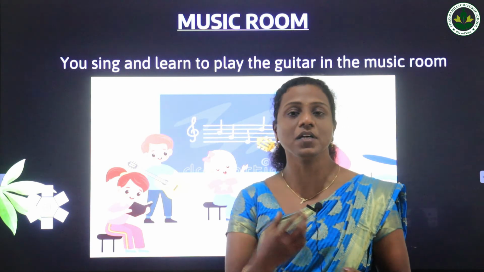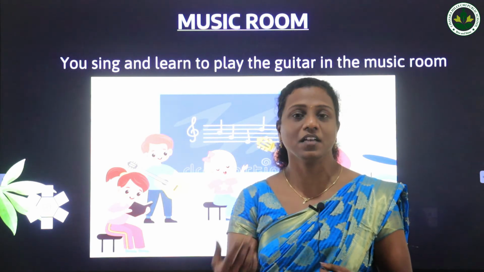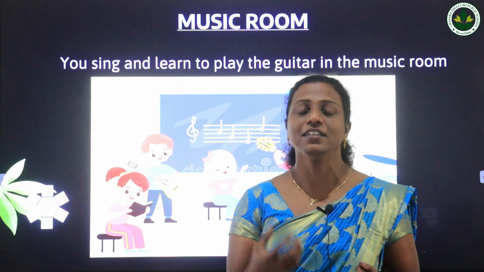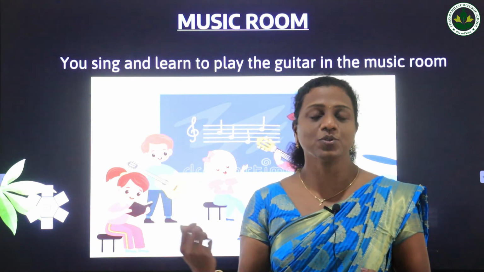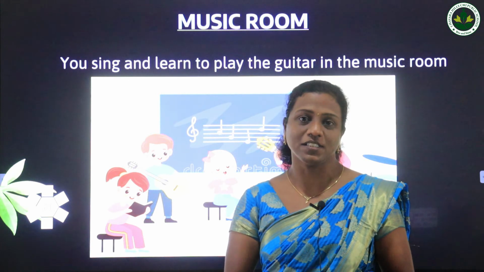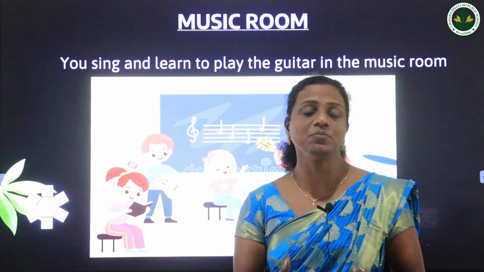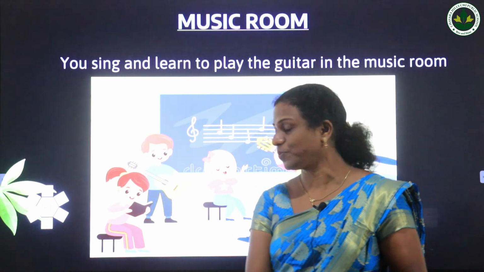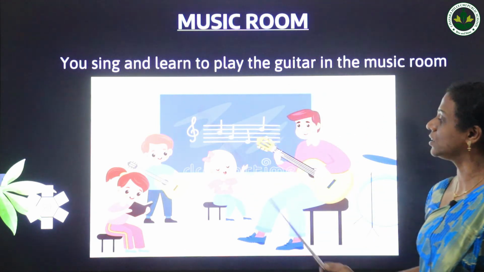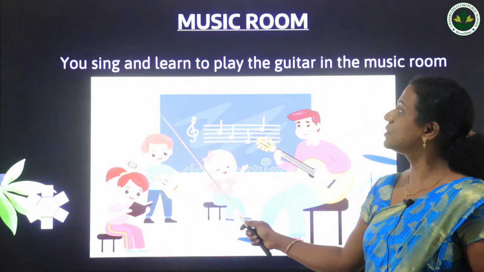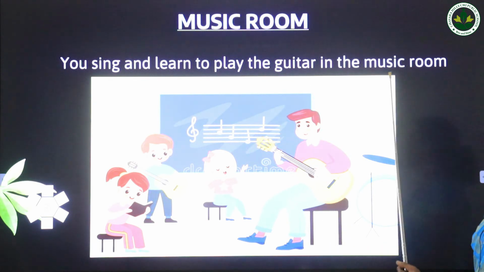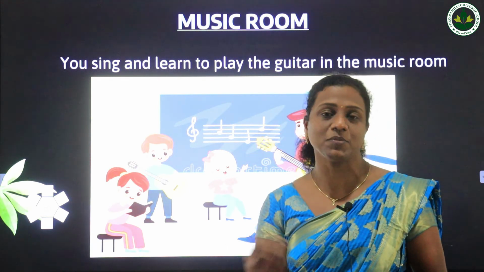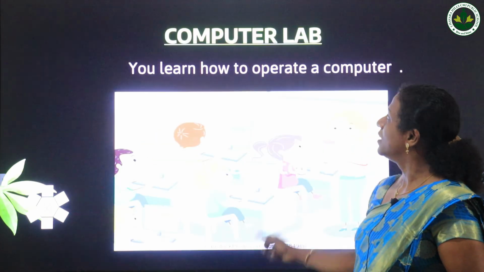Some of you are learning some other things also, like dance, karate and yoga. Some other interested children are opting to learn music or another instrument. Where are we going to learn music and musical instruments? In the music room. You can see here a music room, where a teacher is teaching them to sing and learn to play the guitar. Not only the guitar, many instruments we can learn from the school in the music room.